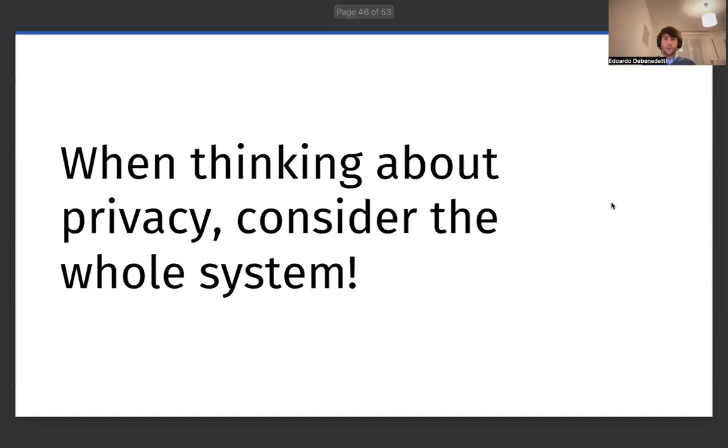The overall takeaway of our paper and of this talk is that when we think about privacy, both empirical and theoretically guaranteed, we should be careful and consider the whole system, how the different components interact together, and what adversaries could do when they interact with the system itself.